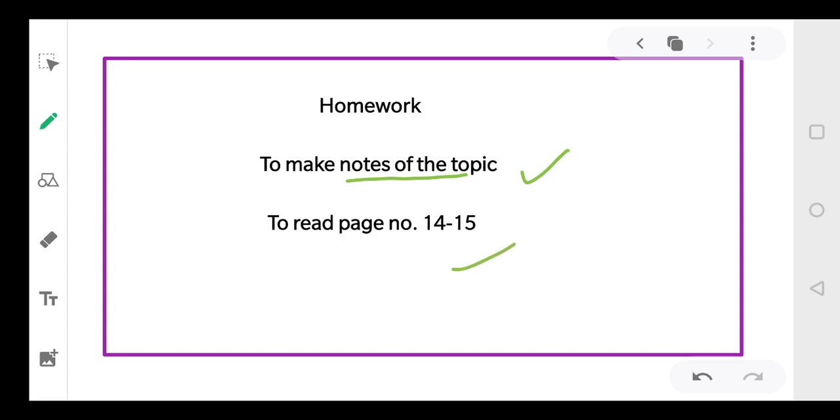Then you will read page numbers 14 and 15. This is just an introduction of the chapter. And I'll be sending the PDF of this chapter. So I'll send the whole chapter to you. If anybody does not have the book, you can consult this PDF, right, everyone?